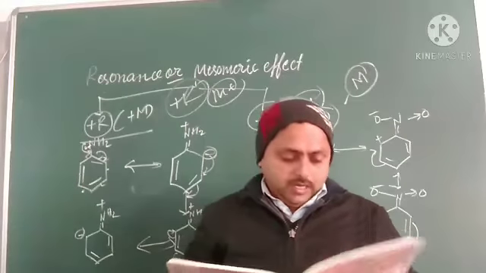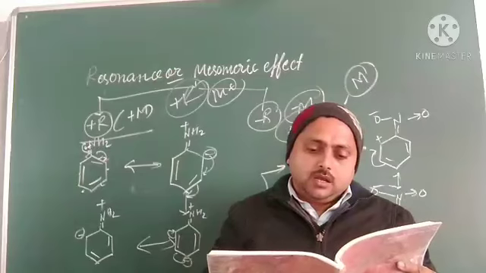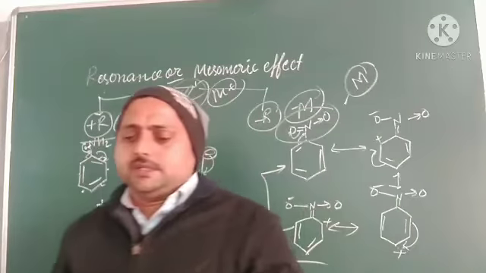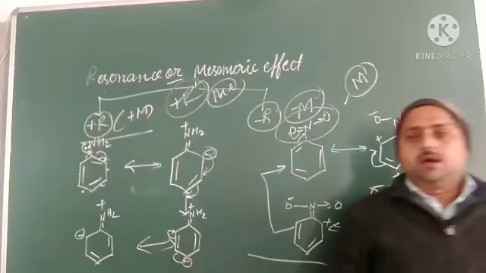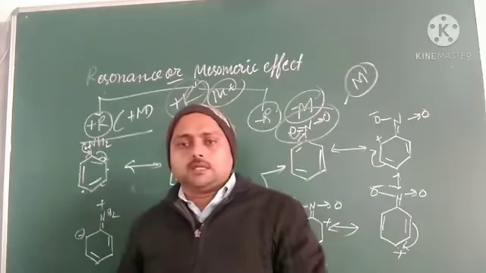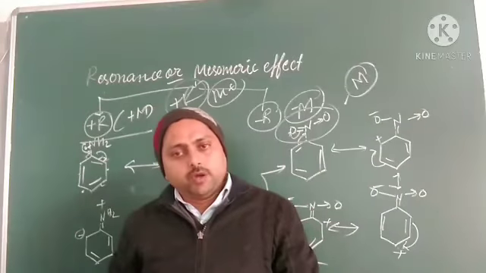Okay students, so we have discussed what a conjugate bond is. If alternate double and single bonds are present in the molecule, it is said to be a conjugate molecule or have conjugate bonds.